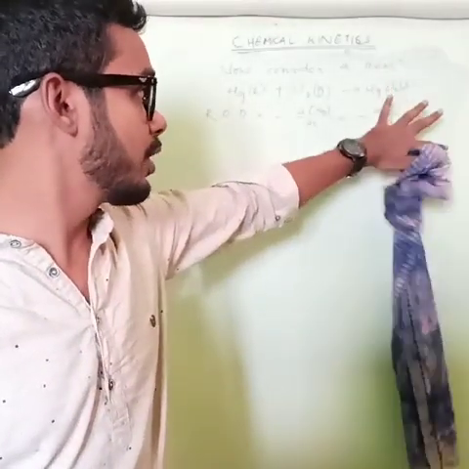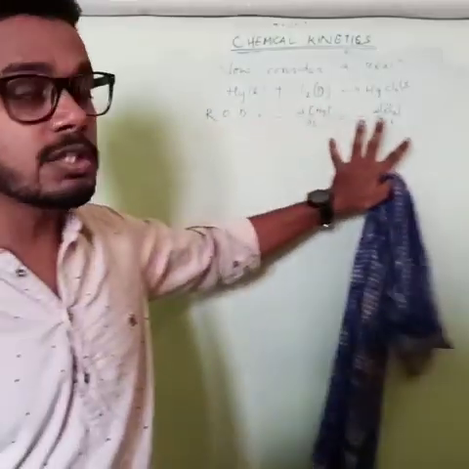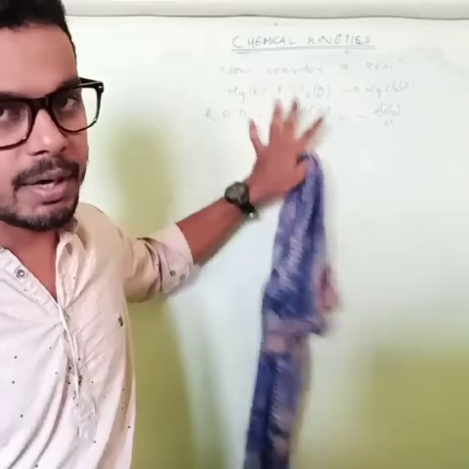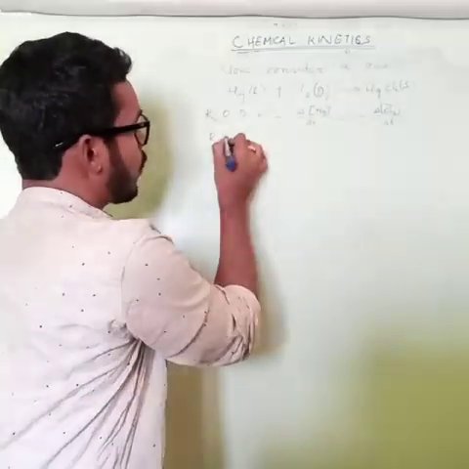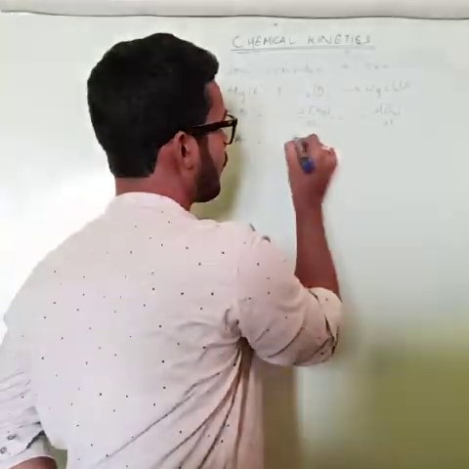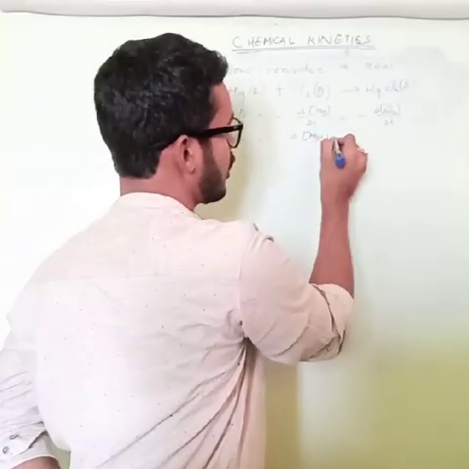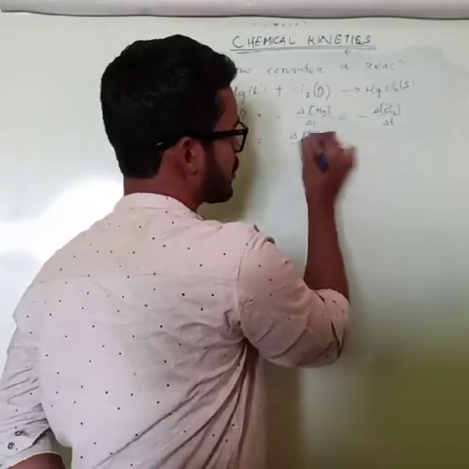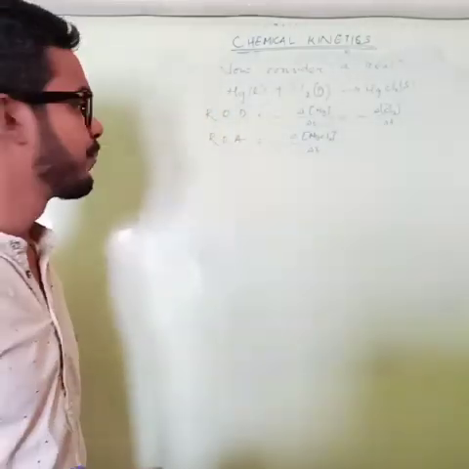You do not need to write the product side. Rate of disappearance means you have to write only the reactant part. If I ask what is ROA, that is rate of appearance, this will become del of HgCl2 concentration by change in time, positive.